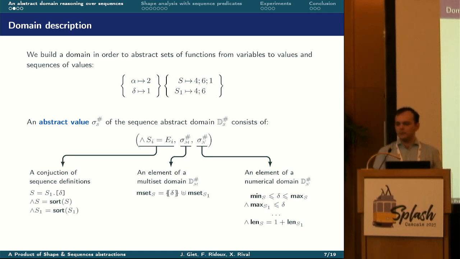An abstract value of this domain is a tuple whose first element is a conjunction of sequence definitions. Here we call a sequence definition an equality constraint, where the left part of the equality is a single sequence variable. Second, we have an element of a multiset domain. We use this element to reason on the content of the sequences, regardless of their order of appearance. And finally, we have an element of a numerical domain. We use it to express constraints on the length of the sequences as well as the bounds of the sequences, and this is crucial to reason about sortedness.